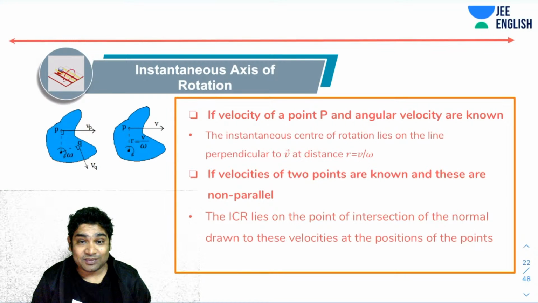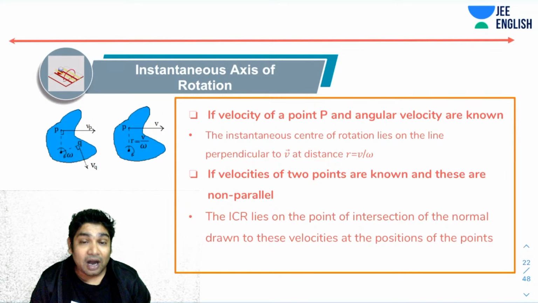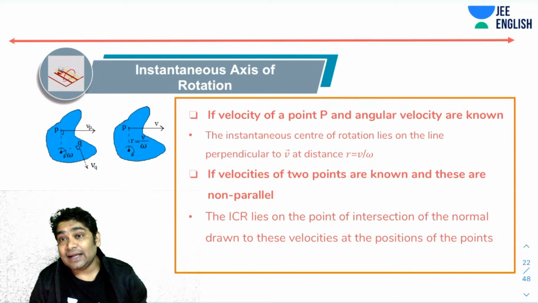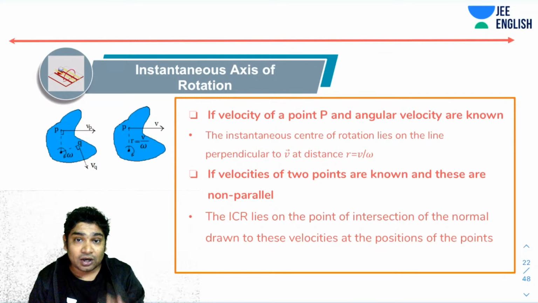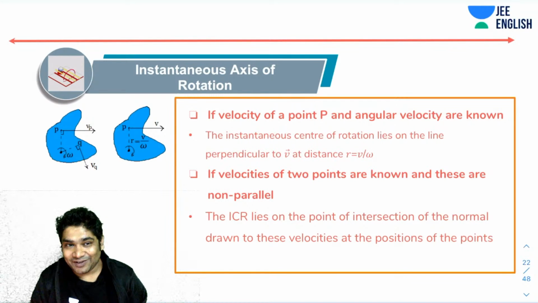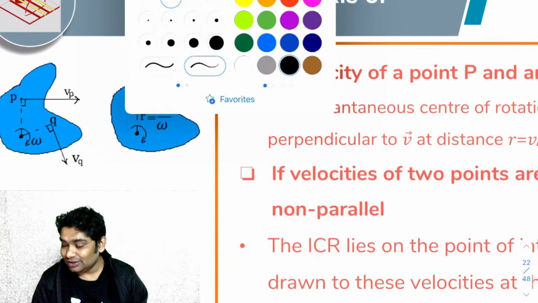All right, now let's move on and talk about the instantaneous axis of rotation some more. How do you identify the instantaneous axis of rotation? I've already talked about this. If the velocity of any point P and the angular velocity are known, then the instantaneous center of rotation lies on the line perpendicular to the v vector at a distance of r equals v by omega. All right, no problem. So here I have shown you an example.